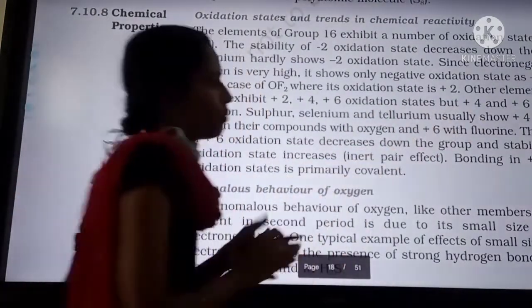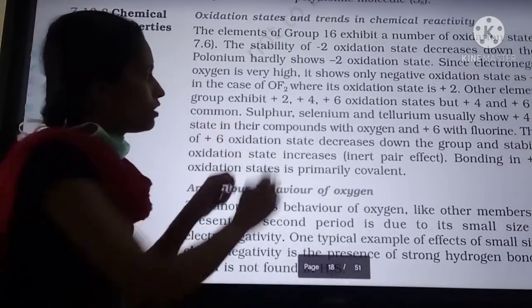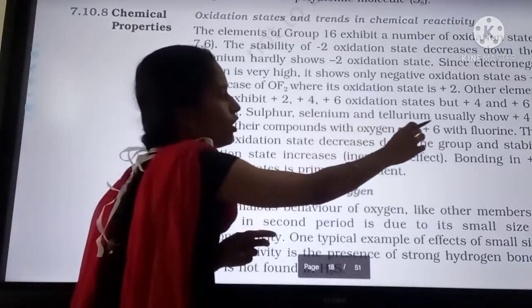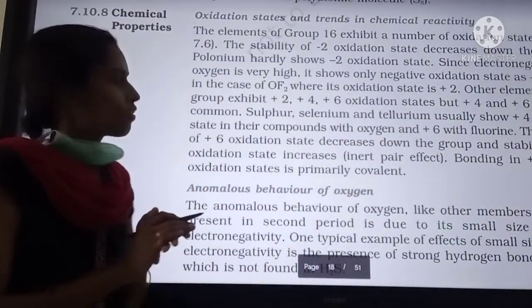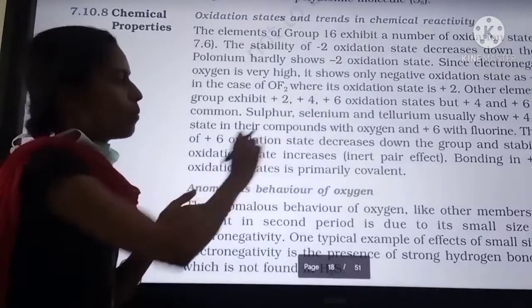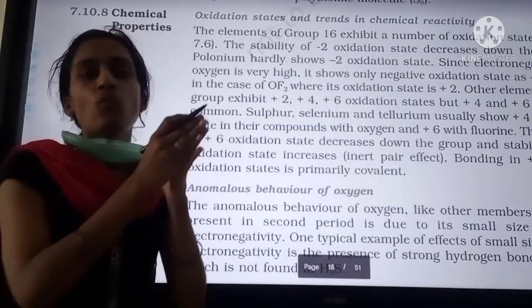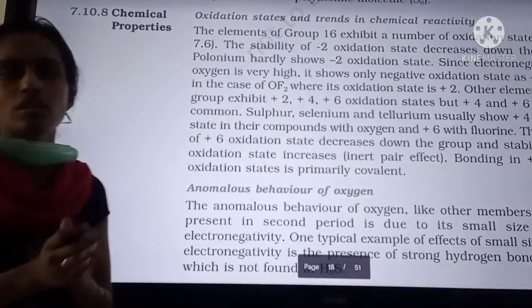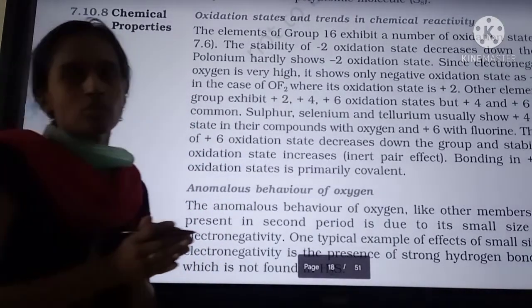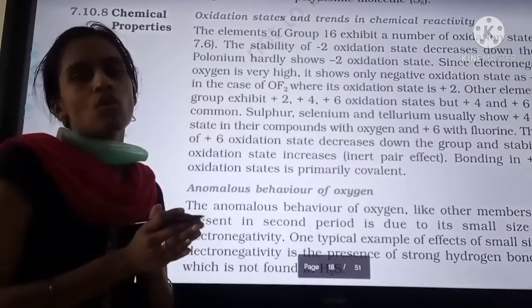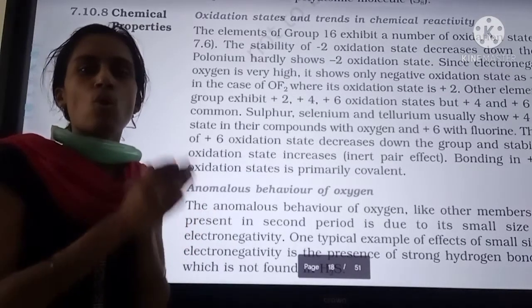But +4 and +6 are more common. Sulfur, selenium and tellurium usually show the +4 oxidation state in their compounds. The +4 oxidation stability increases from top to bottom. It doesn't show the +6 oxidation state as we go down the group.